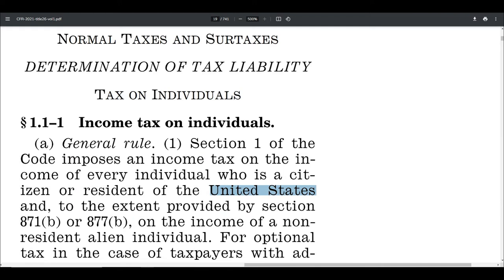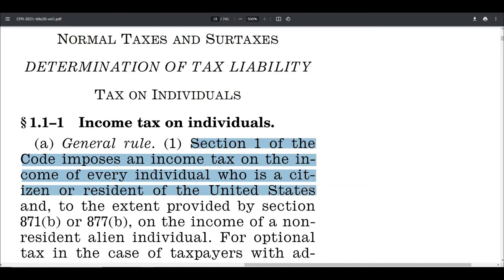Let's go now to the Code of Federal Regulations published by the United States Treasury, the boss of the IRS. This is the determination of tax liability, tax on individuals, CFR 1.1-1, income tax on individuals, which says, Section 1 of the code imposes an income tax on the income of every individual who is a citizen or resident of the United States.